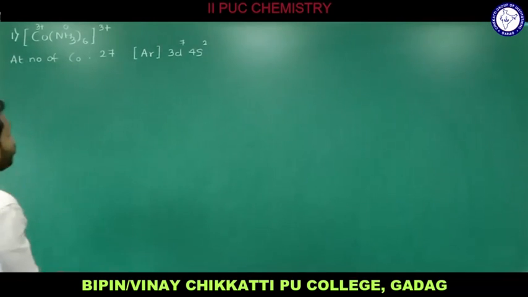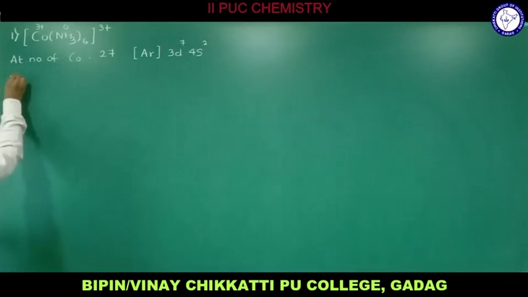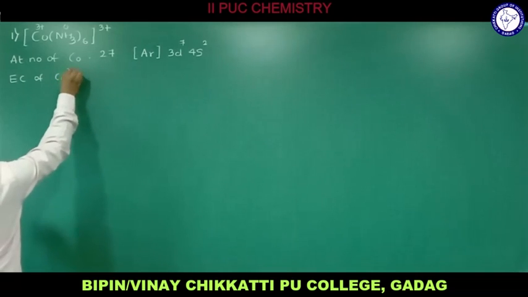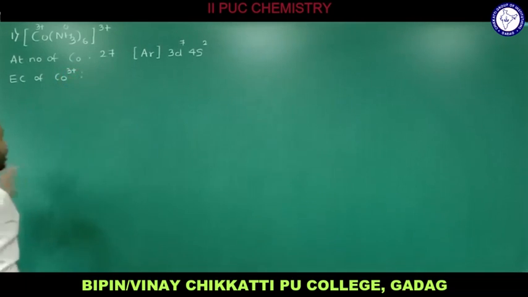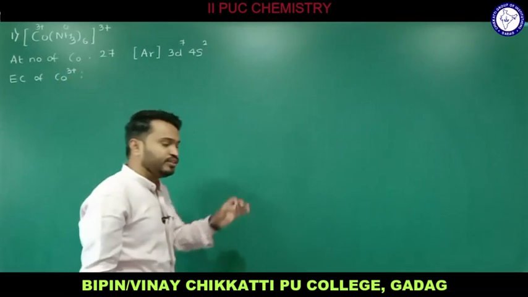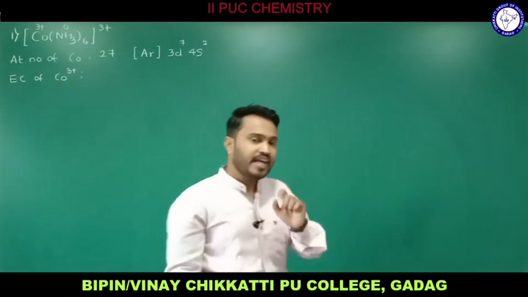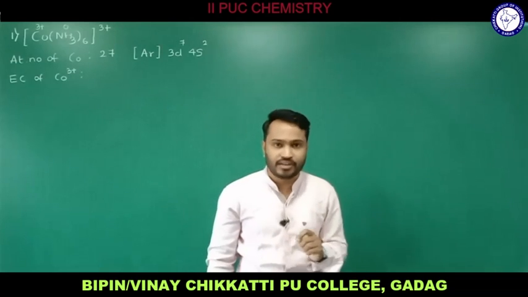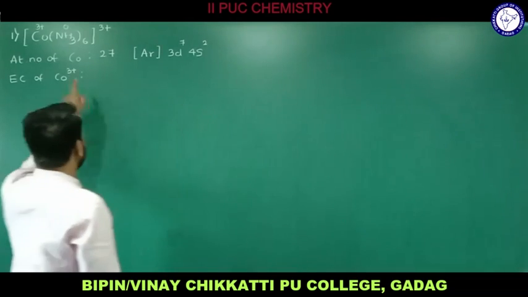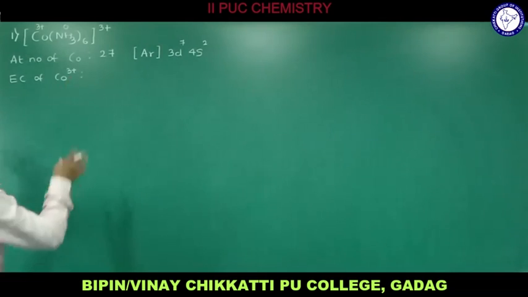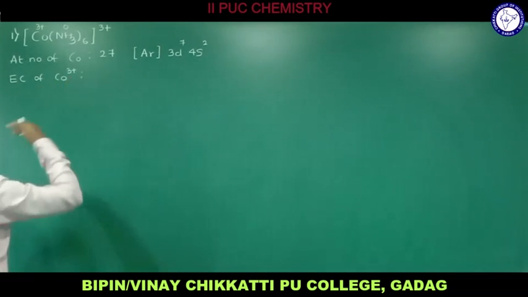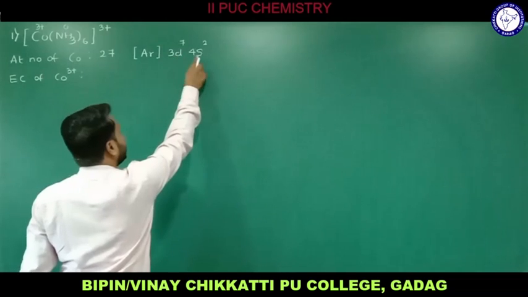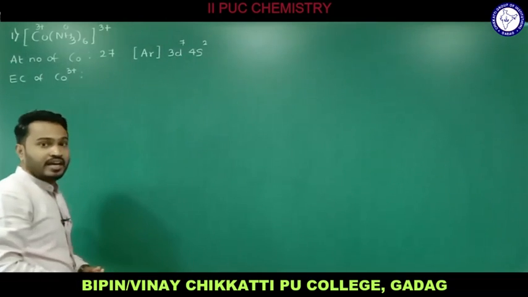So if we have a cobalt cation, what will be the electronic configuration? Electronic configuration of cobalt 3 plus. Now we are writing the electronic configuration of cobalt 3 plus. As we know, cations are formed by loss of electrons, and here we have 3 plus, which indicates that 3 electrons have been lost from cobalt. In cobalt we have 7 electrons in 3d and 2 electrons in 4s.